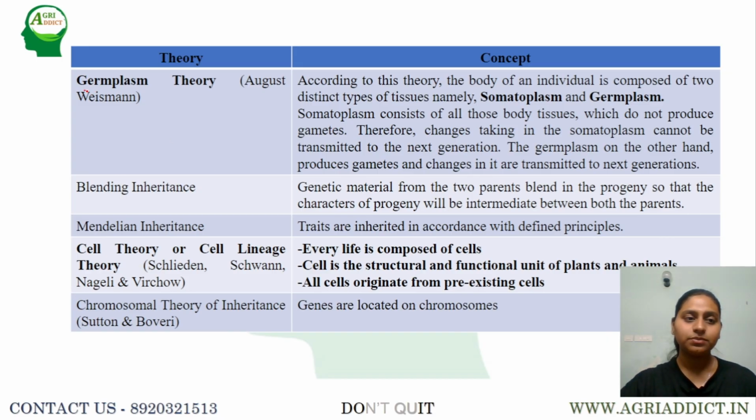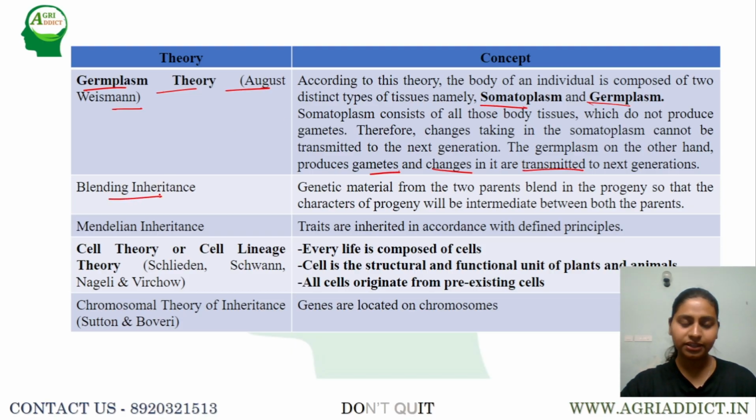Next, the most accepted theory, that is germplasm theory, given by August Weismann, where he says that according to his theory, the body of an individual will have two types of tissue. One is somatoplasm, that is nothing but somatic cells, whereas the second is the germplasm. Somatic cells consist of all the body tissues which are not producing any gametes. So any changes that take place in somatic cells will not be transmitted to the next generation. But germplasm consists of germ cells, so it will give rise to gametes. So any changes in the gametes will be transmitted to the next generation.